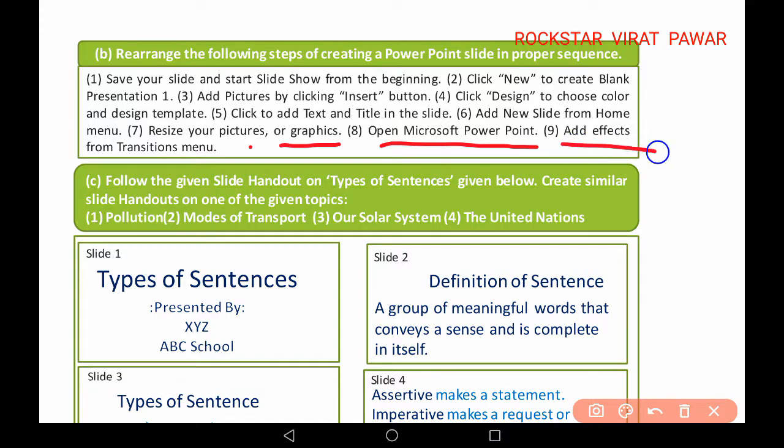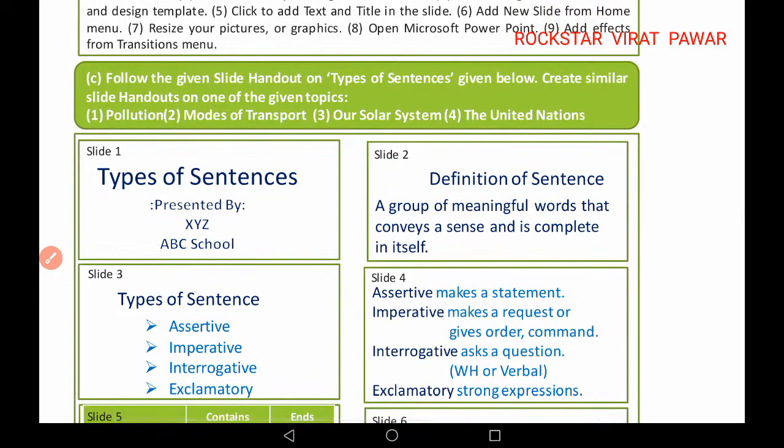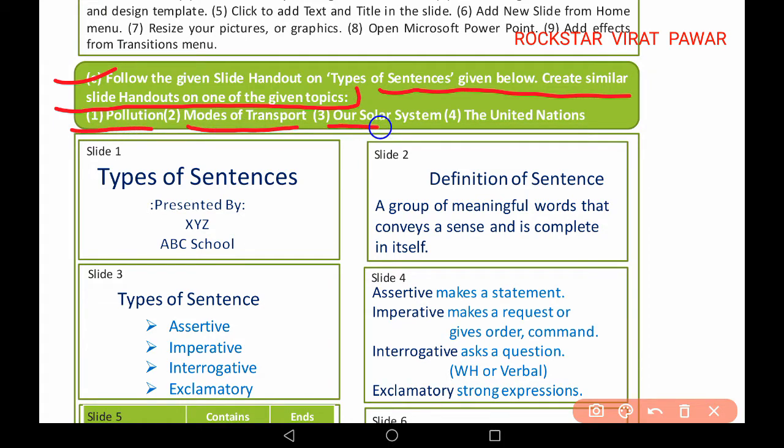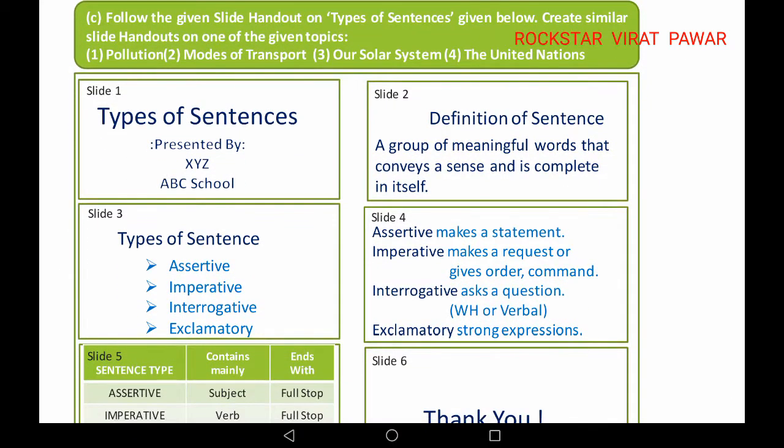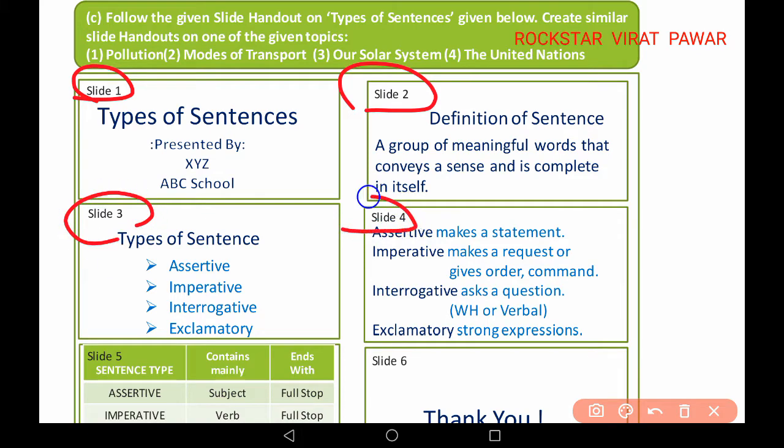Open Microsoft PowerPoint. Add effects from the Transition menu. Then follow the given slides, like the handout on the types of sentence given below. Create similar slide handouts on the given topics like pollution, modes of transport, our solar system, the United Nations. Here various types of sentences are given, like slide 1, slide 2, slide 3 and slide 4.